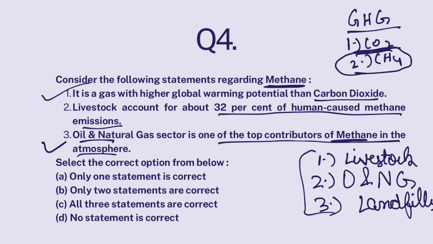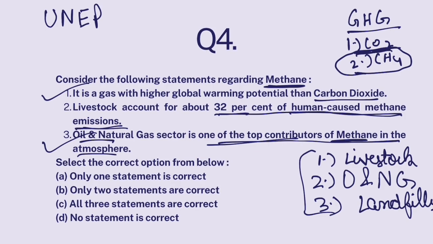Okay, so this statement is also correct. Oil and natural gas is one of the top contributors. And as per United Nations Environment Program, livestock accounts for 32% of human caused methane emissions. So this statement is also correct. All 3 statements are correct, and the correct answer would be C.